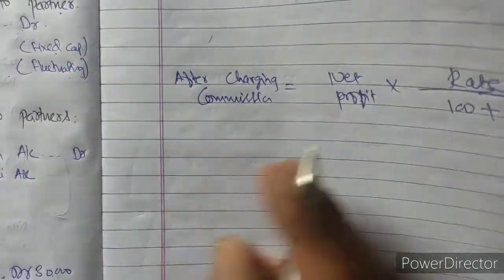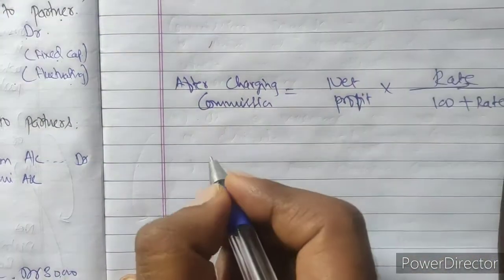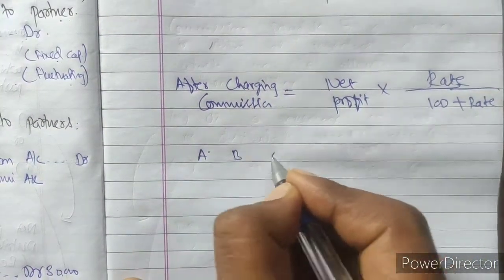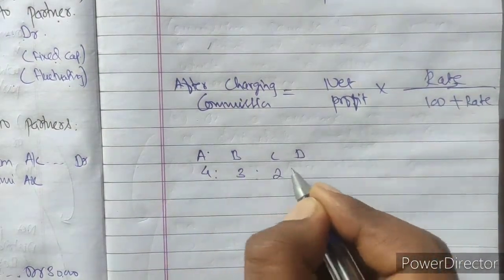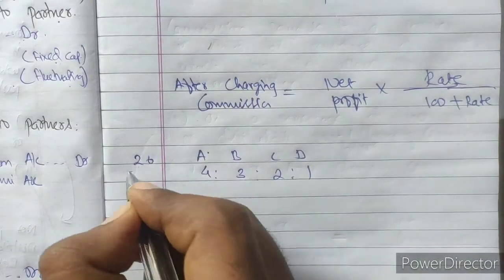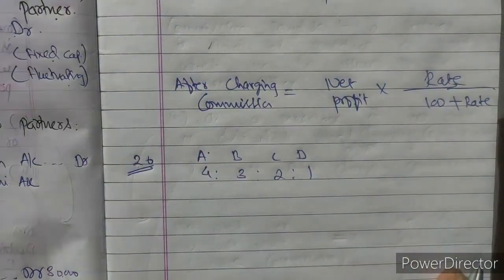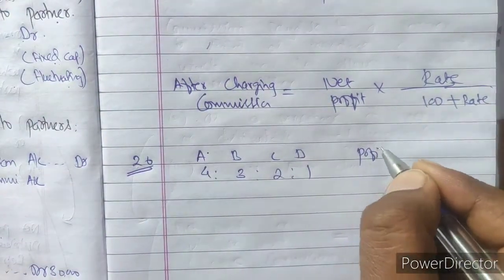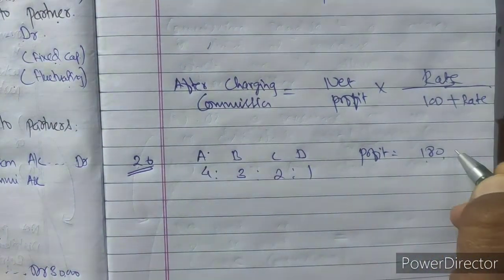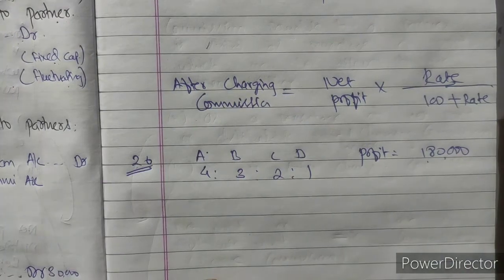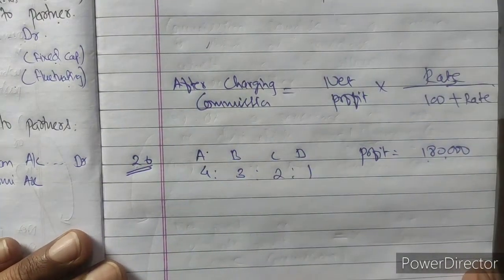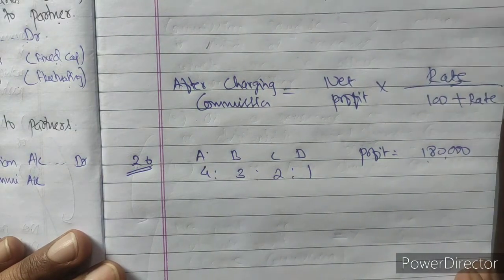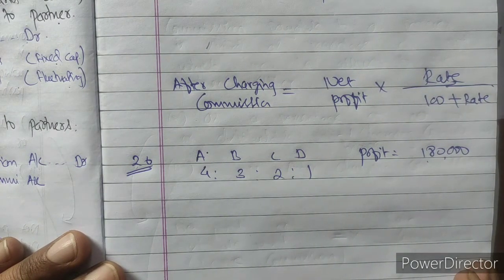What is there in this question? There are four partners A, B, C and D. They are sharing in the ratio of 4, 3, 2 and 1. This is question number 26. The profit of the firm is 1,80,000. They are to charge a commission of 20% after charging such commission.